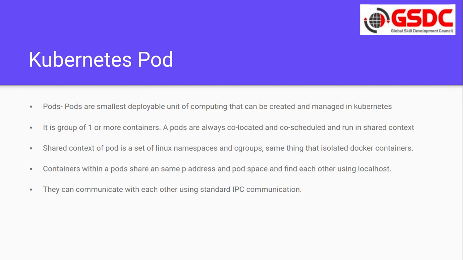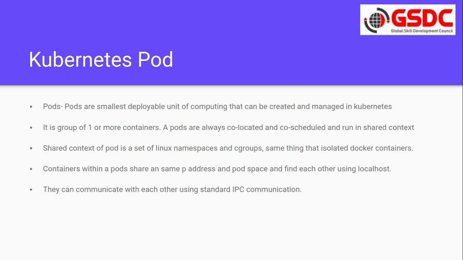So what is a Kubernetes pod? Kubernetes pods are the smallest deployable unit of computing that can be created and managed in Kubernetes. As discussed, a pod is just a logical entity, a group of 1 or more containers. Pods are always co-located and co-scheduled and run in a shared context. The shared context of a pod is a set of Linux namespaces and cgroups. This is what we discussed in the first couple of slides, right?